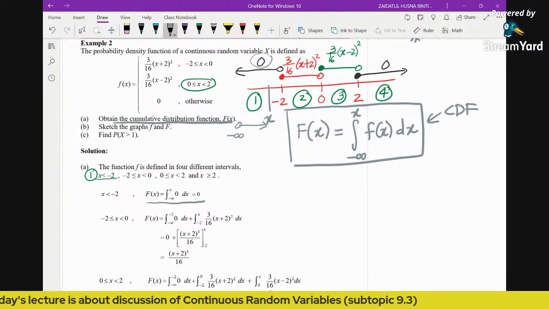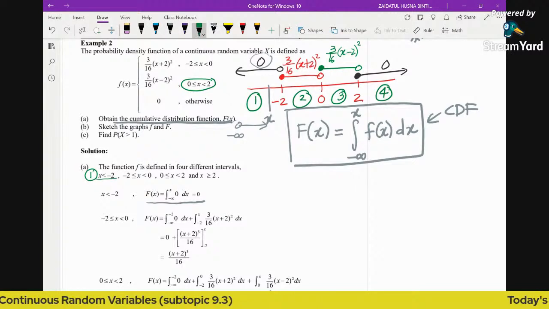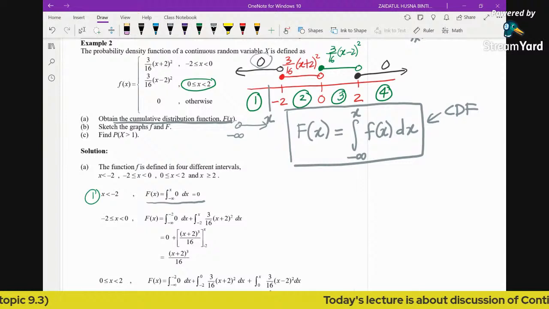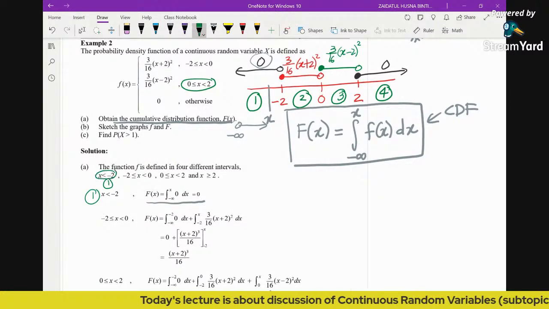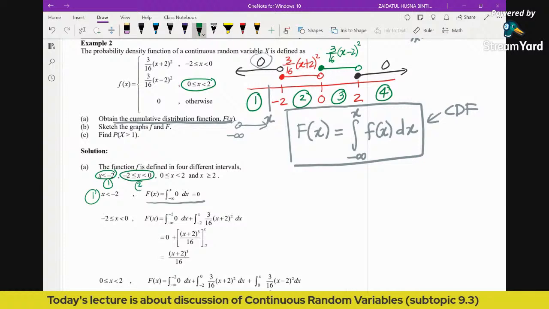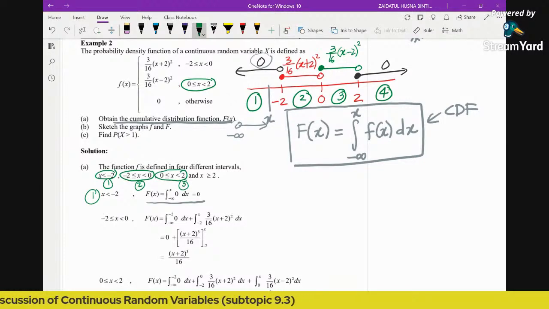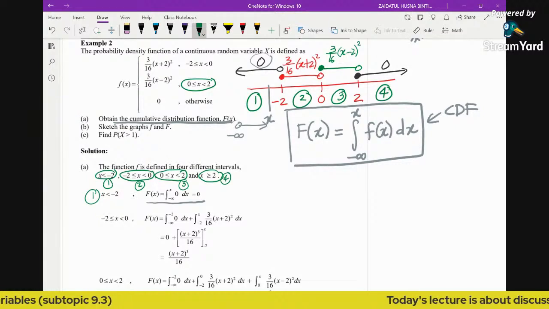You can see the function defined in 4 different intervals. This is the first interval, this is the second interval or second region, this is the third region, and this is the fourth region. For the first one, we are done.